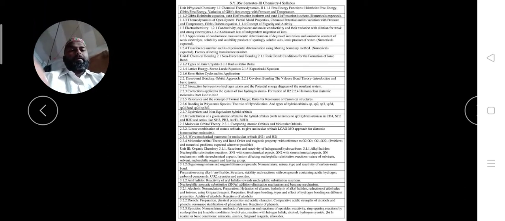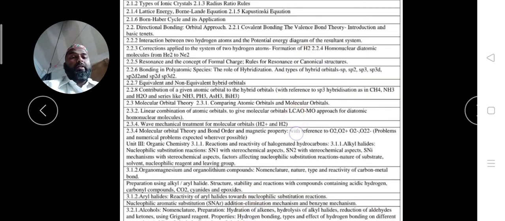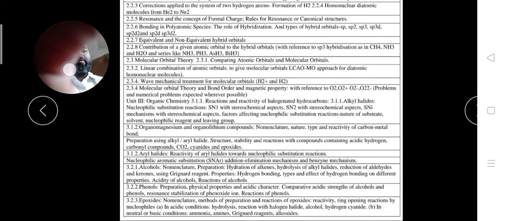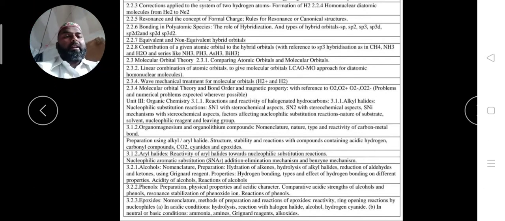Today we are going to discuss unit 3 of paper 3 of paper 1, Chemistry 1. As you already noted this syllabus for unit 3, and in the online meet I also explained this particular syllabus. As we all are aware, you can see there the reaction and the reactivity we have to see in this unit, particularly reaction and the reactivity of the halogenated hydrocarbons. This is part 1.